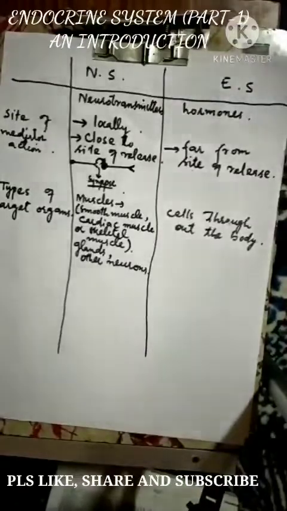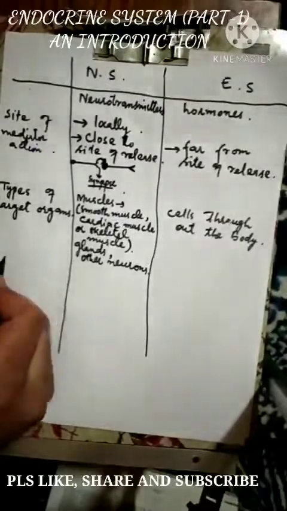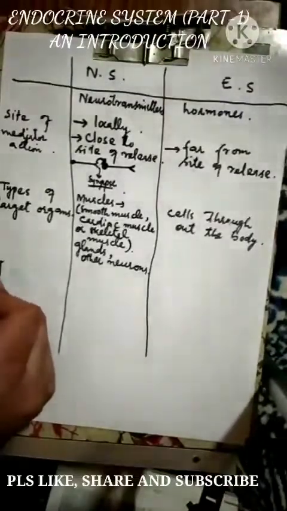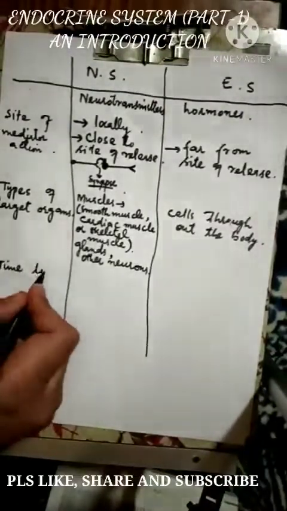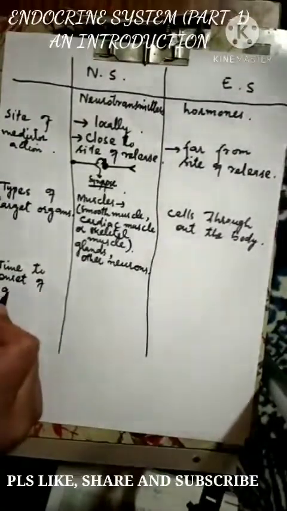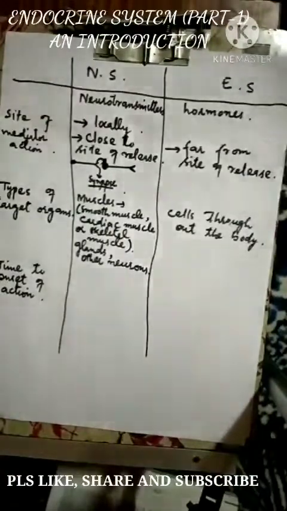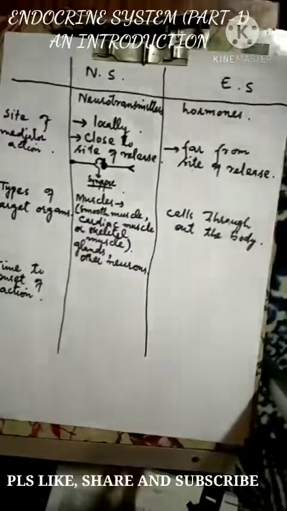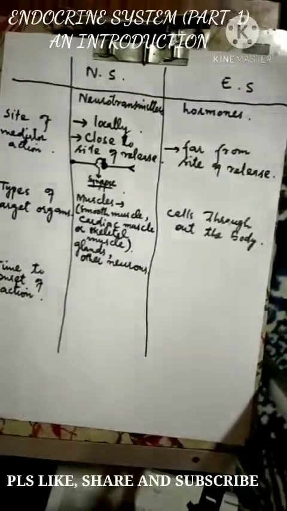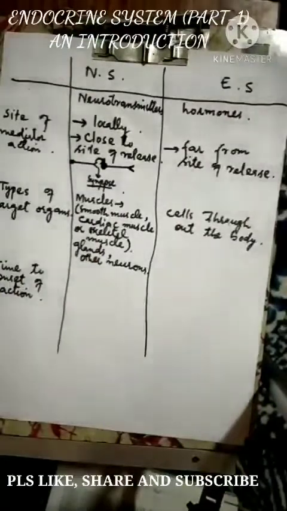Okay, then when we talk about the time to onset of action, that means how fast it is actually making its action. Okay, nervous system as well as the endocrine system.